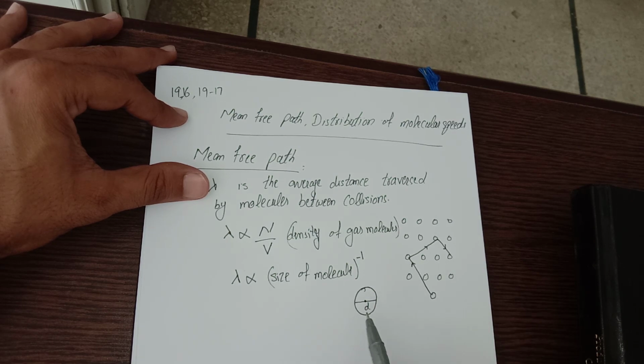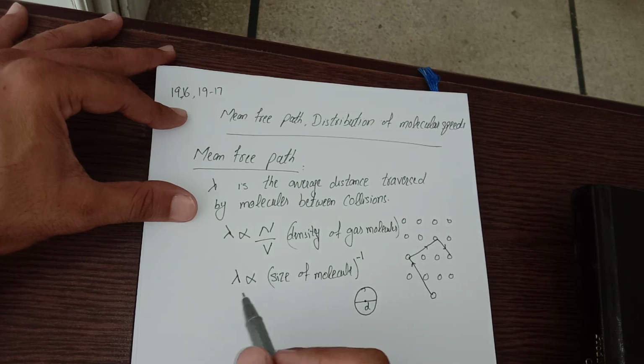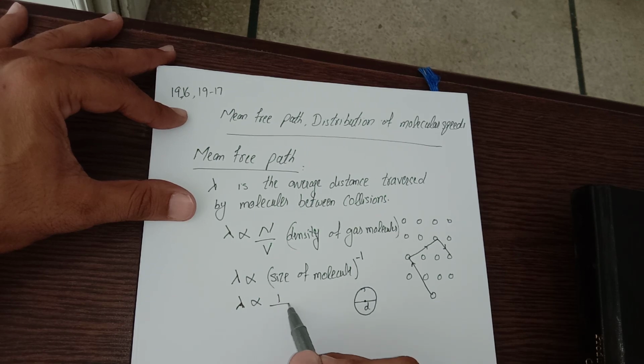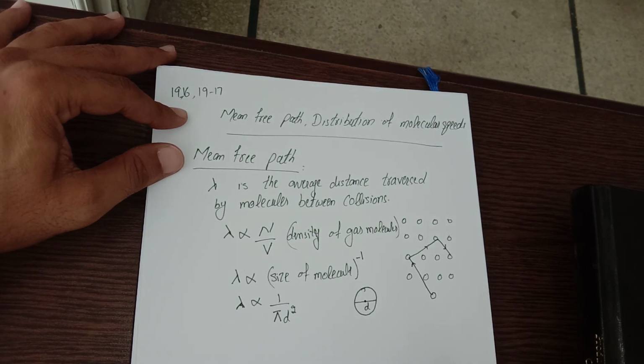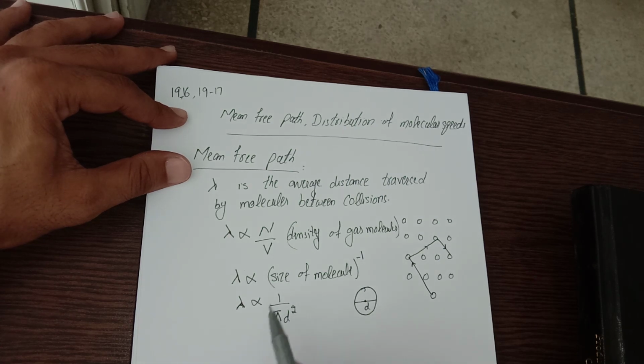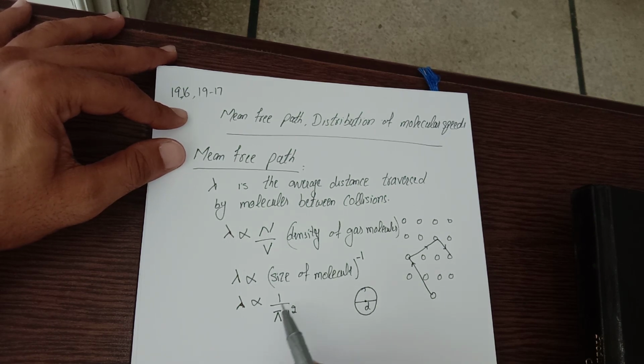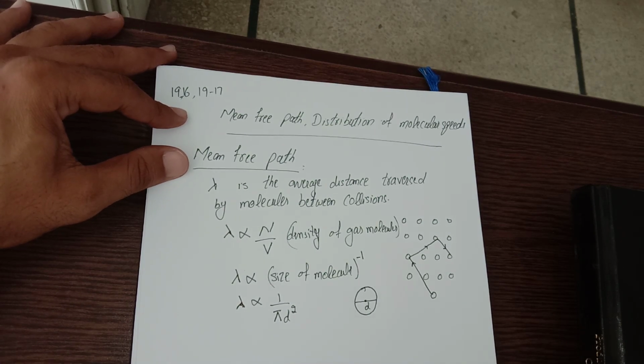As d increases, the size of the molecule increases and the mean free path decreases. More appropriately, we should write it as inversely proportional to its cross-sectional area, pi d square, as the area of a circle is pi r square and the diameter is d.